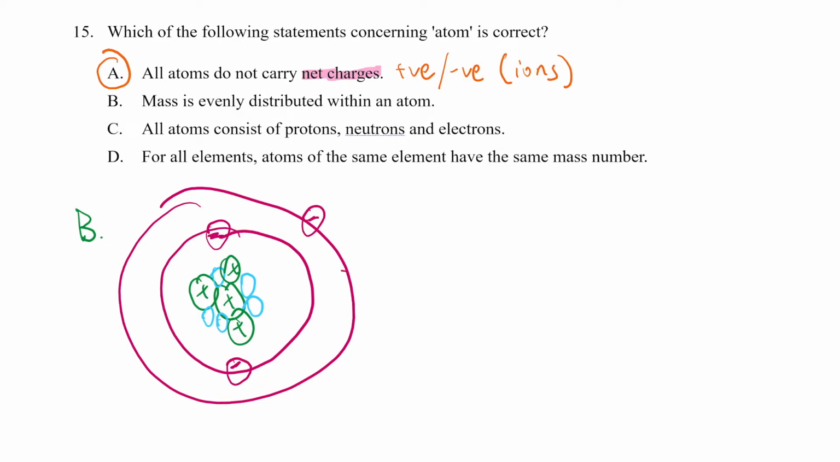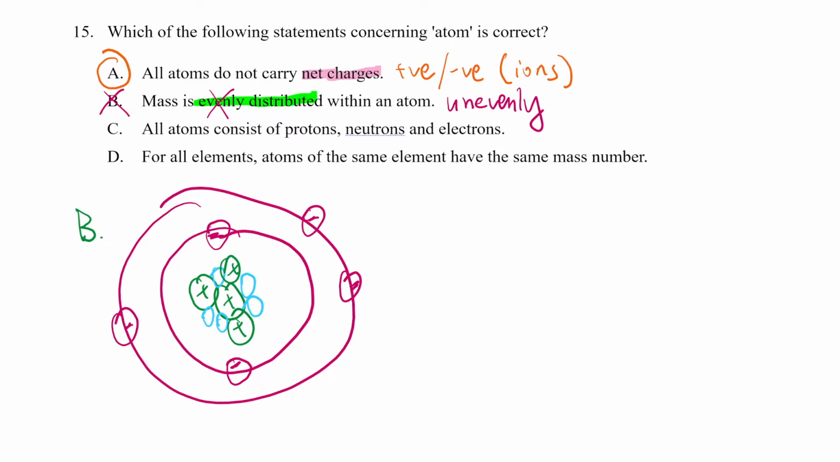But anyway, the main point of it is that you can see in the nucleus, there are protons and neutrons. But right around the sphere, you'll see electrons are randomly moving in whatever direction they want. So here, mass is not really evenly distributed. You can see they're further away, far apart. So actually, they are unevenly distributed. So this is not true.